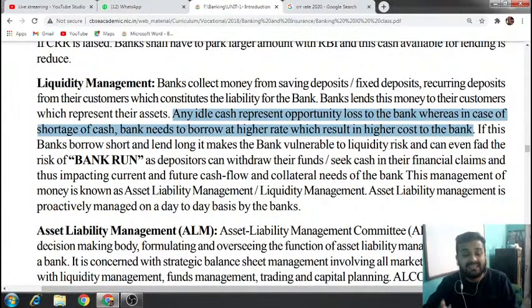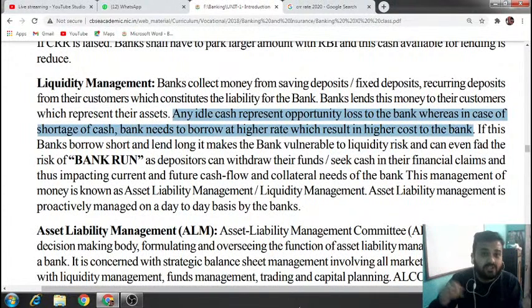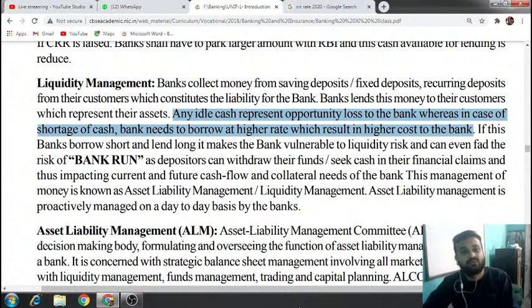On the other hand, they have to take loans from other banks. This is what I was talking about, call money. Overnight they have to take loans from other banks at higher rates if they are not giving loans to the public. By this, the total cost of that bank will go up, and they will suffer losses. So at any point of time, cash should not be kept idle; it should always be given as loans or invested from the deposits they get from the general public.